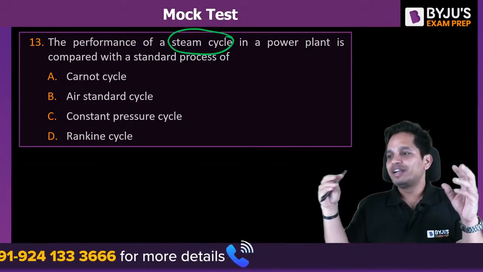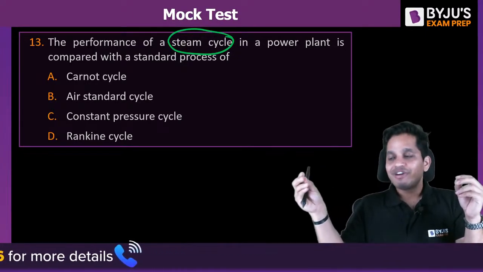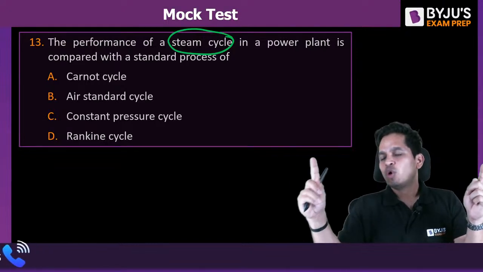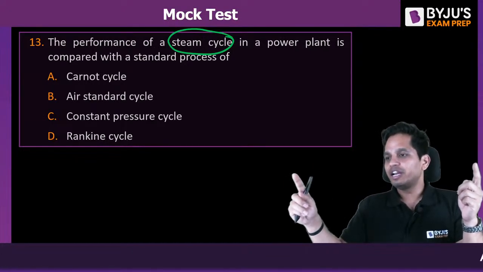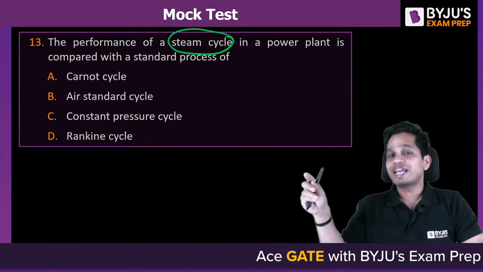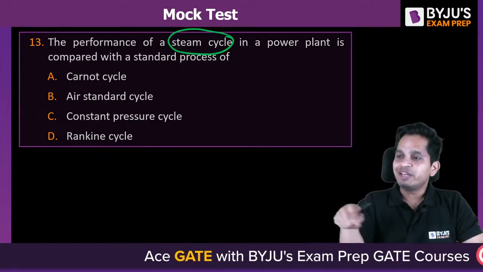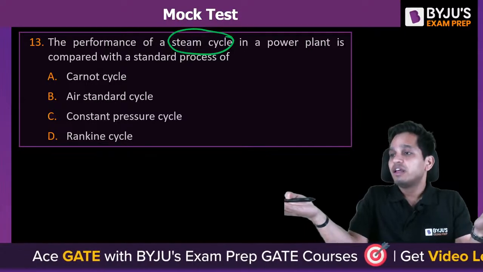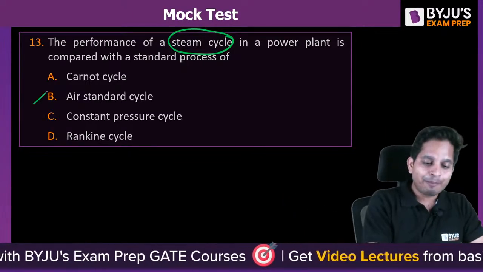Okay, wait, there is so much confusion here. Whoever is saying B, first of all, guys, let me remove your doubt. We are talking about steam cycle. Steam cycle deals with water and steam. Where is air? Baba, how can you compare with air standard?